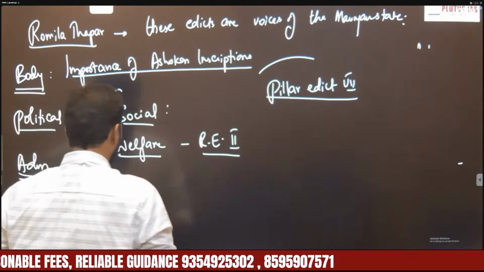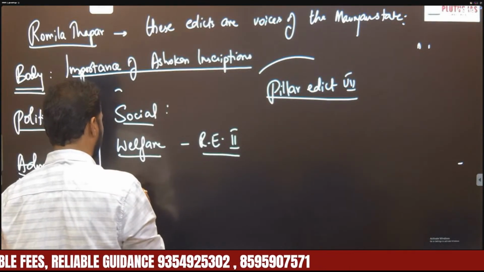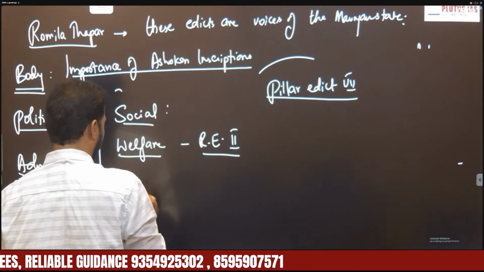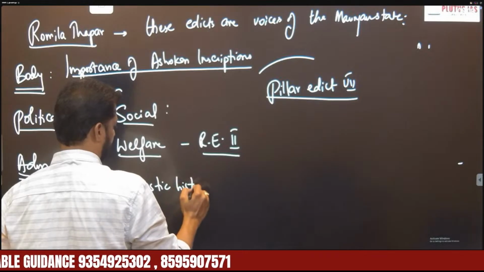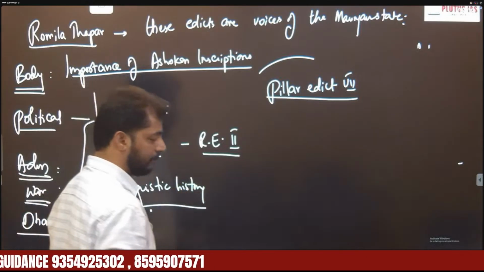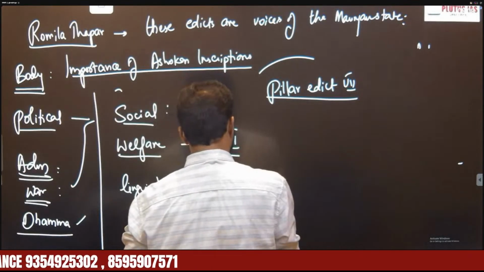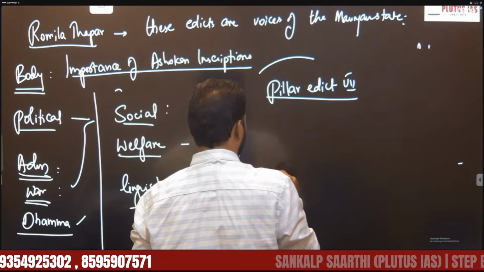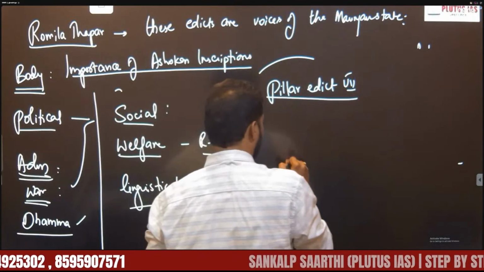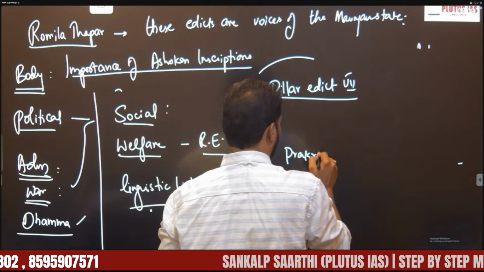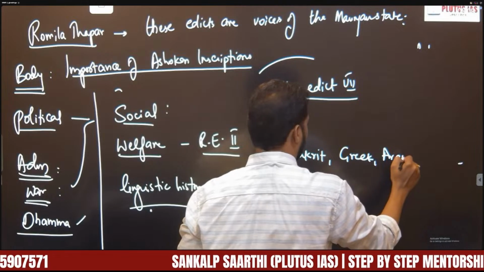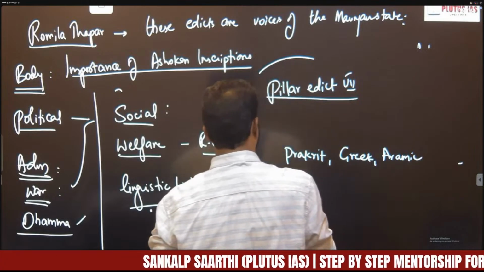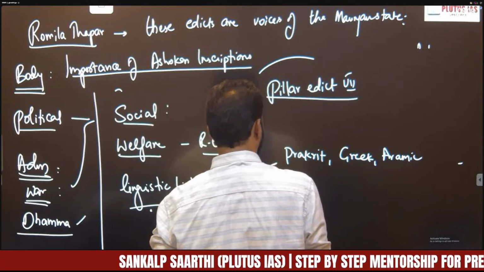Last but not least, these edicts also help us in understanding linguistic history, right? Linguistic history in the sense, these edicts were issued in which languages? They were issued in Prakrit, Greek, and Aramaic, and in which script?